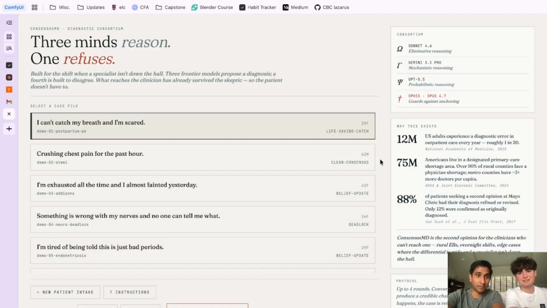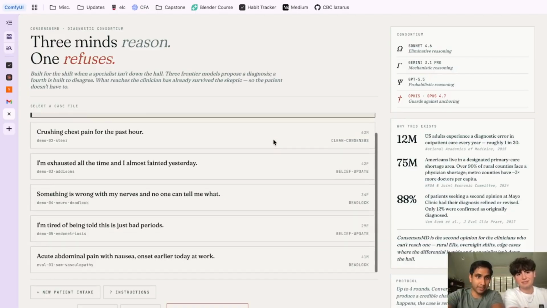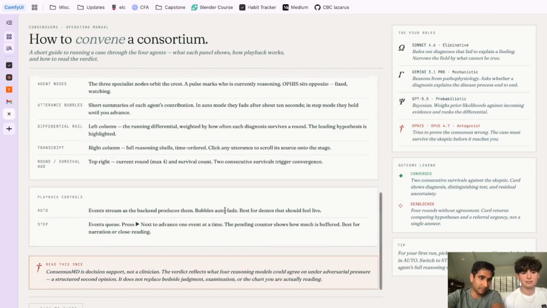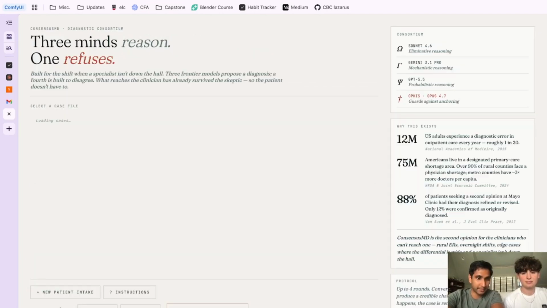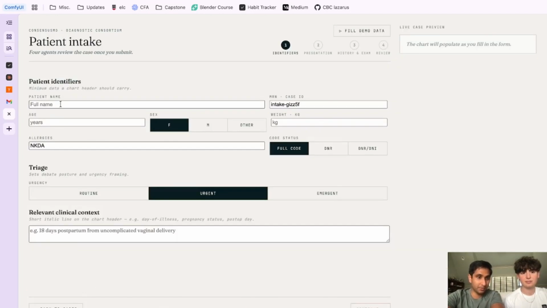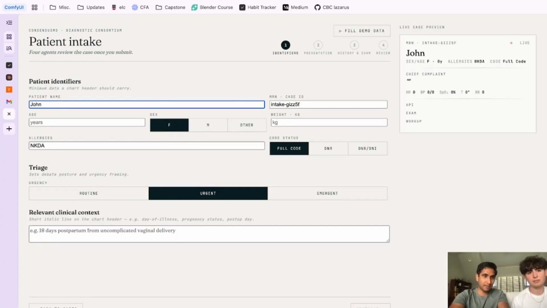Here's a quick demo of our product. As you can see, we have 6 preloaded cases that the doctor can reference, and here we have instructions for a new onboarding system. We're not going to go through this right now for the sake of time, but we do have a new patient intake form that you can use. As you can see, we can just put in a new patient name, as well as other information about them.